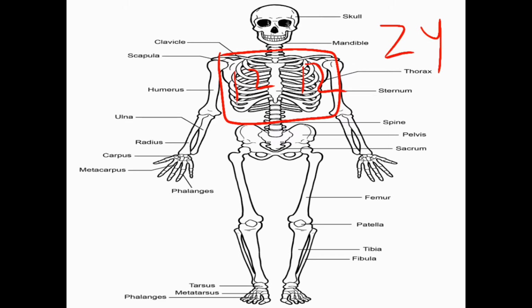As there are 12 pairs of ribs present, 10 pairs of ribs are attached from behind, the vertebral column, to the front, the sternum, while 2 pairs of ribs are only attached from behind, that is the vertebral column, and they are not attached to the front, that is the sternum.